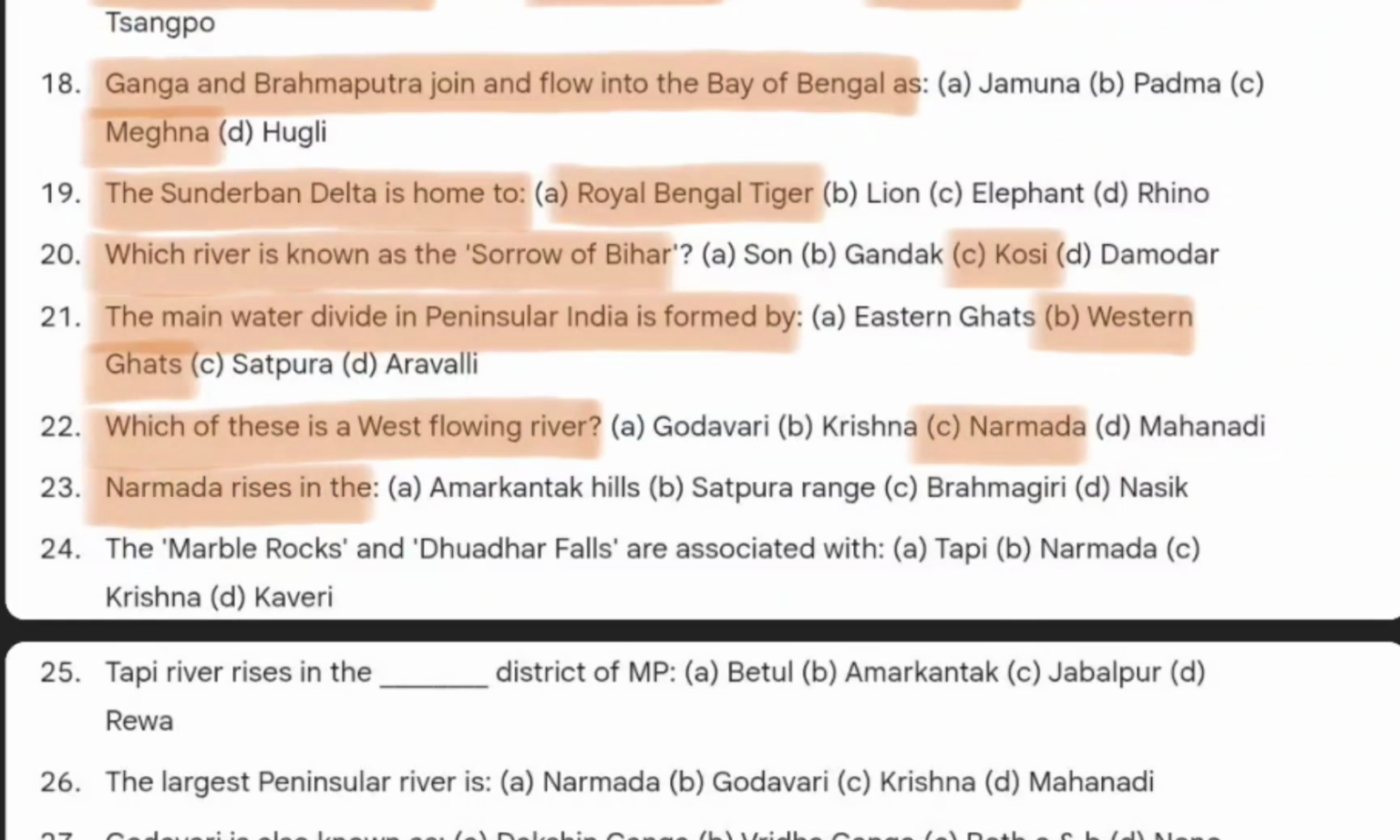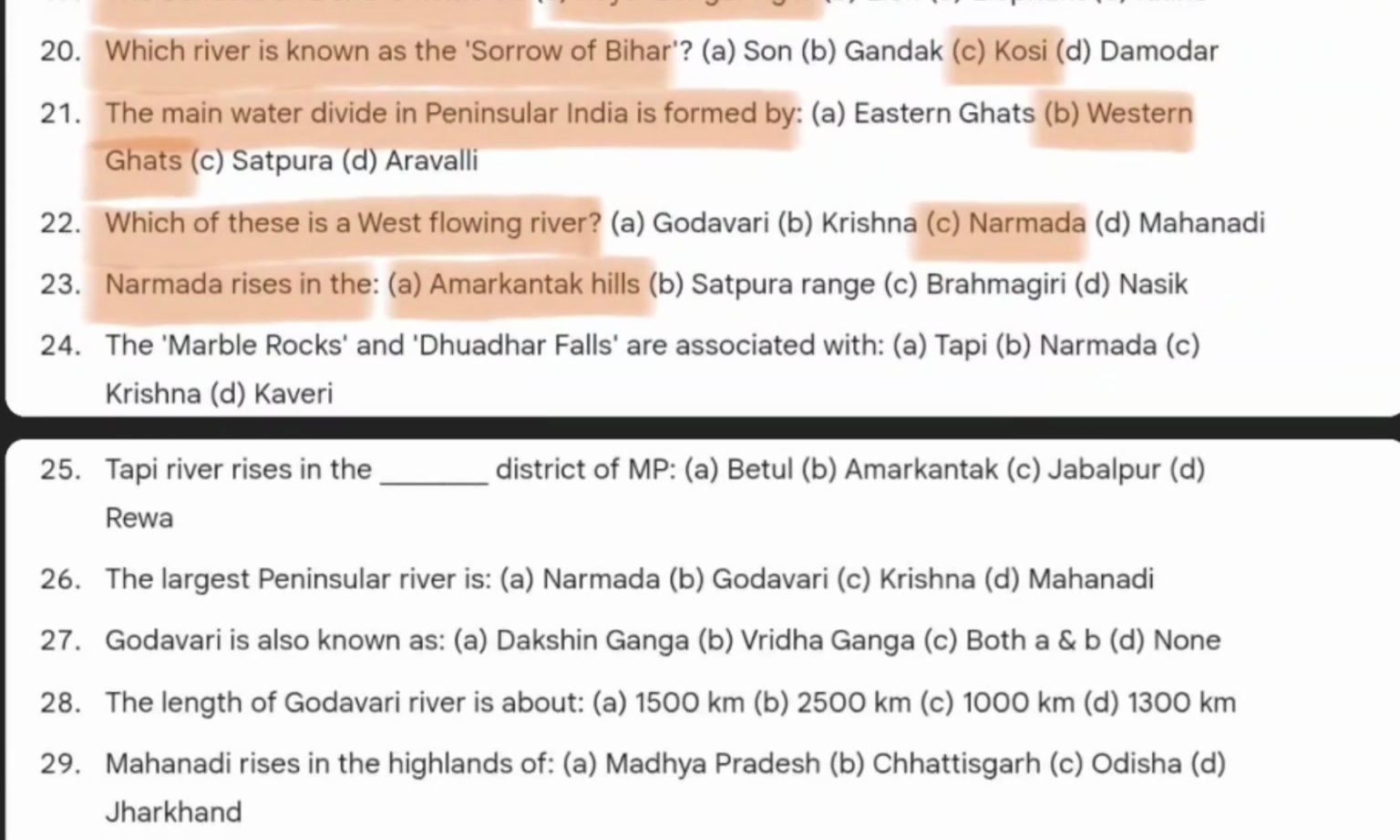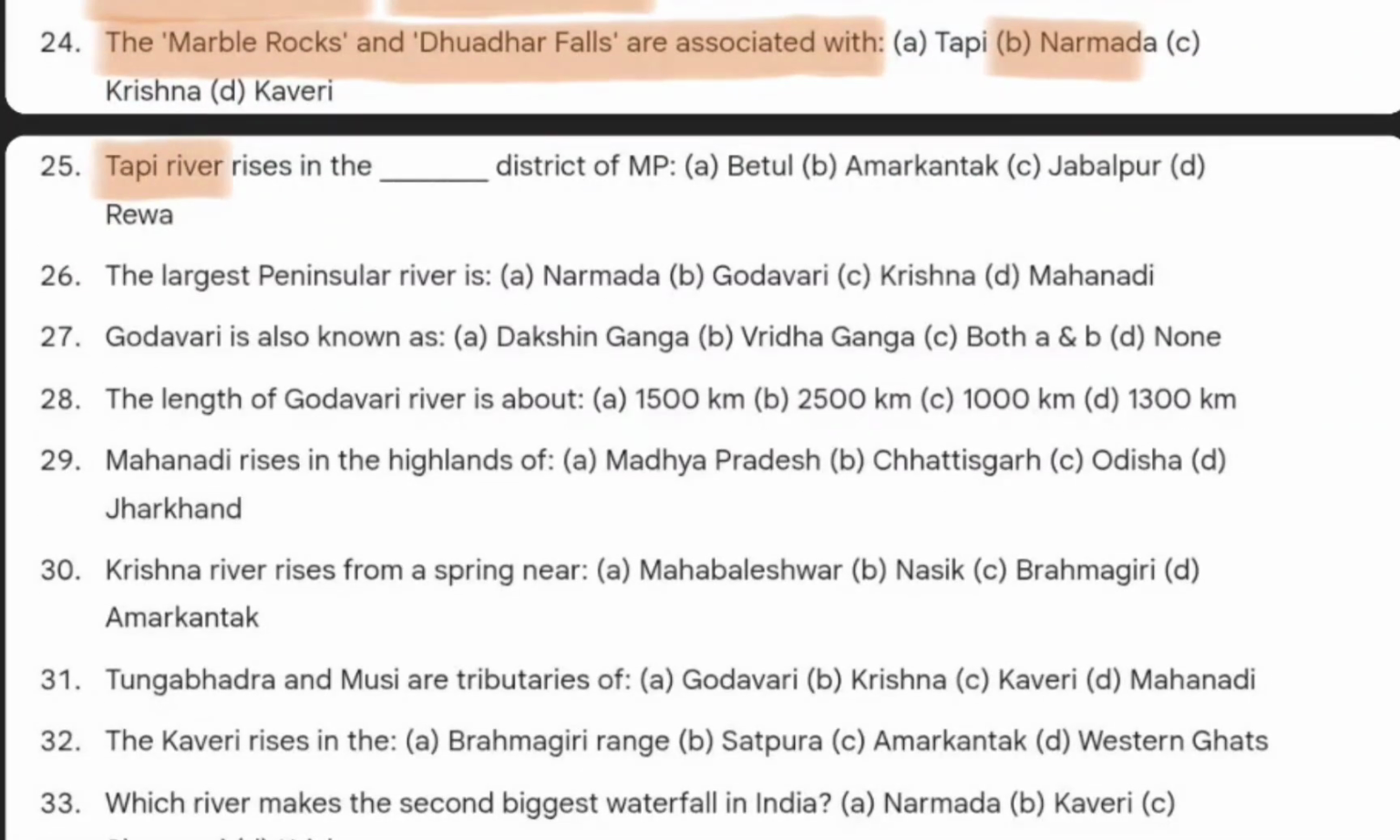Narmada rises in the Amarkantak hills. Where is it present? It is present in Madhya Pradesh. Next question is, the marble rocks and Dhuadhar falls are associated with Narmada. The next question is, Tapi river rises in the dash district of MP. What is the name of the district? That is Betul.